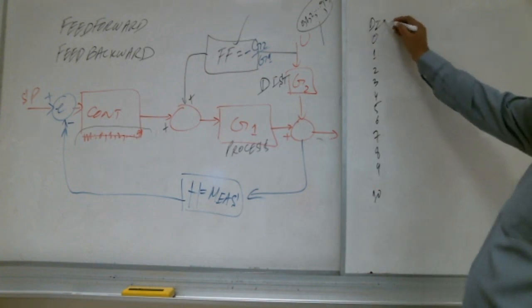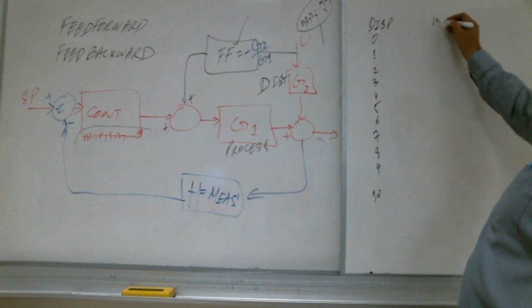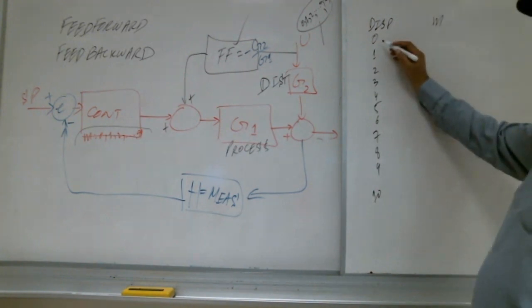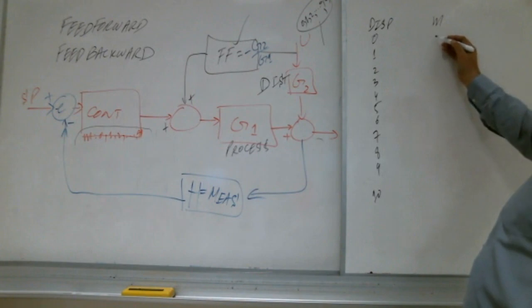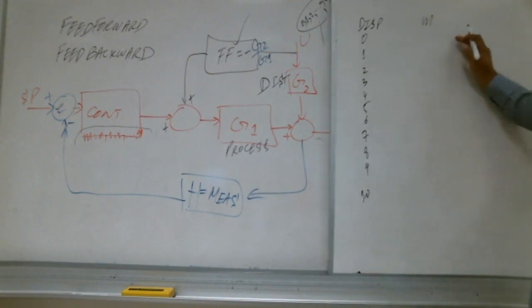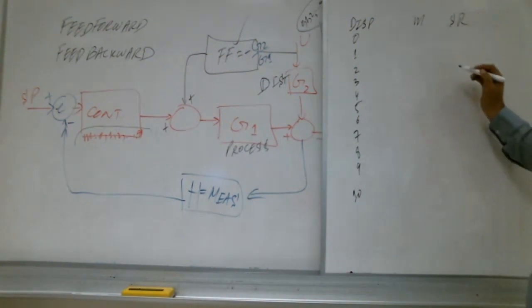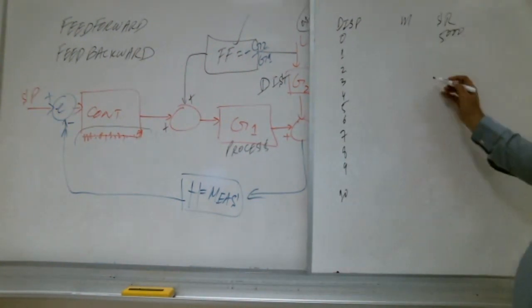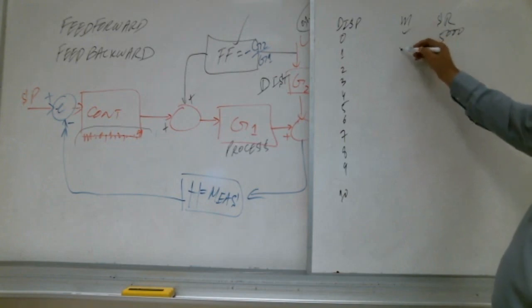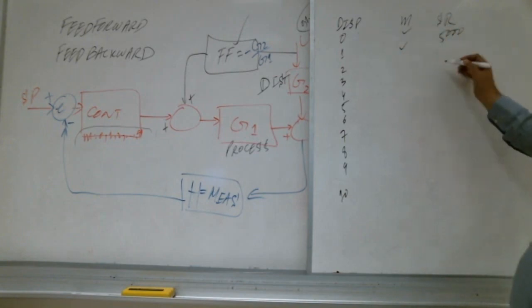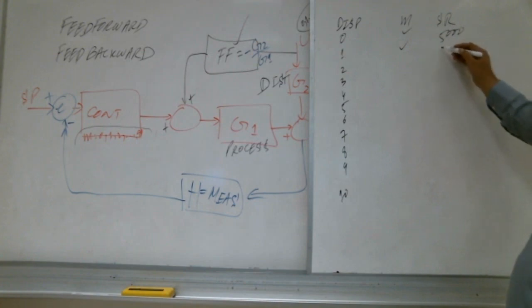This is the disturbance, this is their compensation. For disturbance number 0, the compensation is there, and how much money do we spend? How many riyals do we spend for this compensation? 5,000.